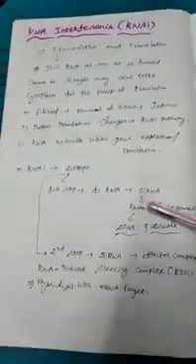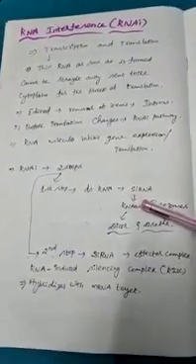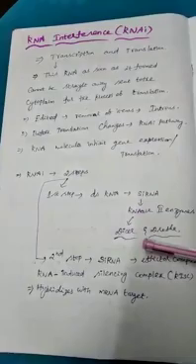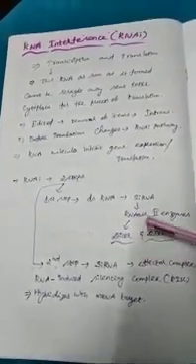This RNAi pathway is carried out in two steps, and both steps involve ribonuclease enzymes.